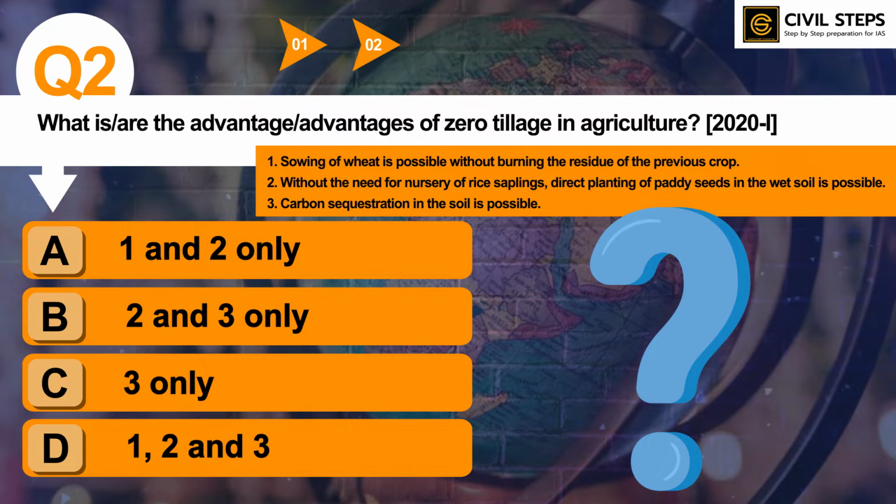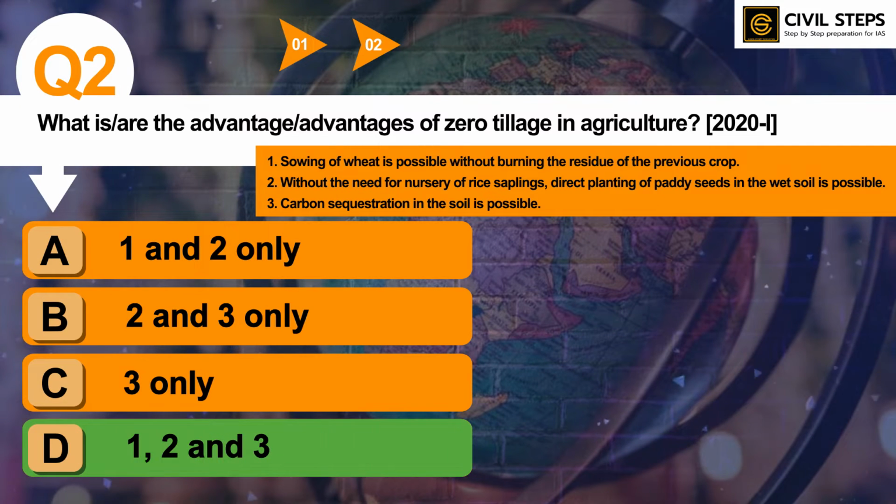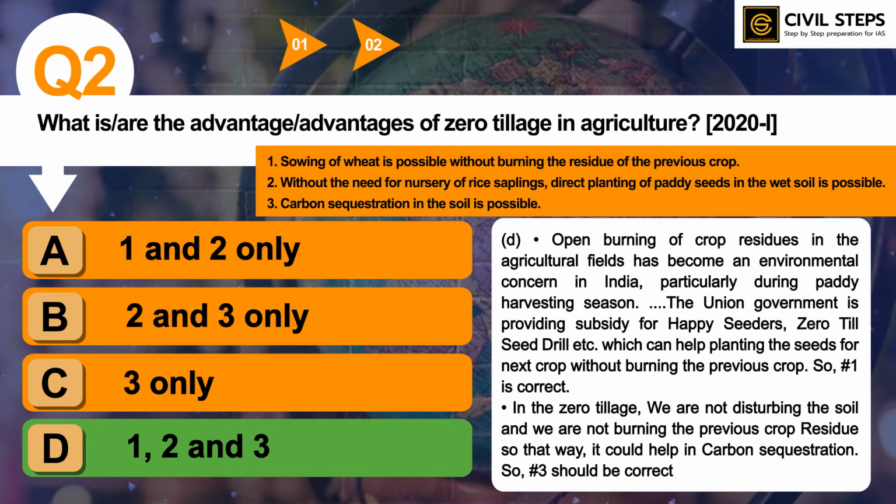So you can pause this video and write your answer in the comment section below. I hope you have written the answer. So the answer of this question is option D, 1, 2 and 3. Open burning of crop residues in the agricultural fields has become an environmental concern in India, particularly during paddy harvesting season.